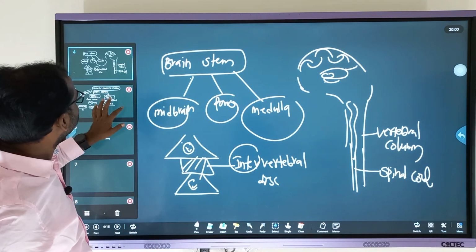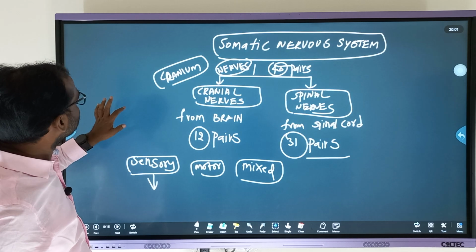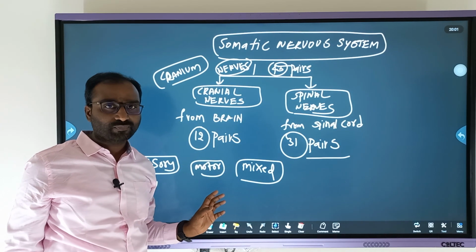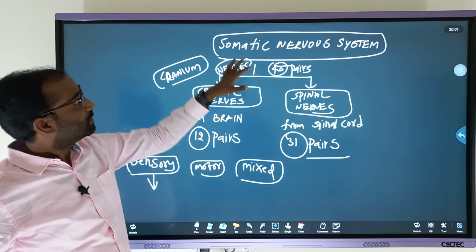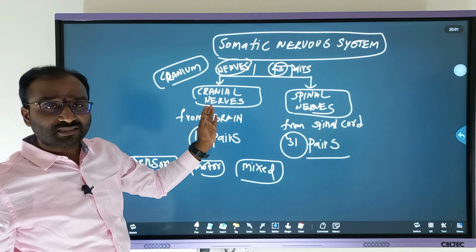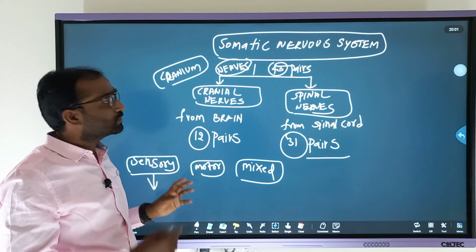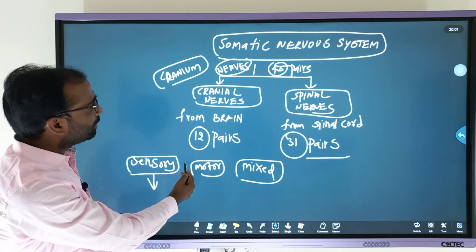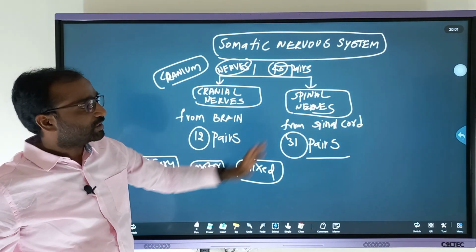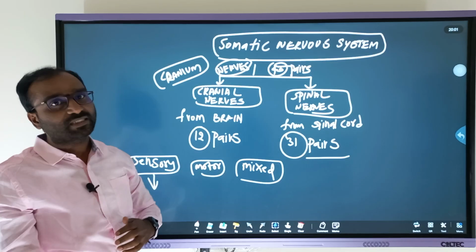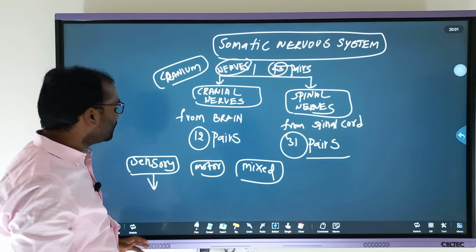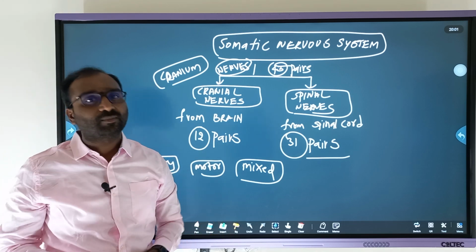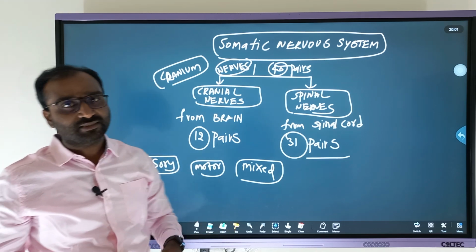Then along with that, PNS includes the somatic nervous system and autonomous nervous system. The somatic nervous system, based on the origination of nerves, has cranial nerves and spinal nerves. So total nerves are 43 pairs: 12 pairs of cranial nerves and 31 pairs of spinal nerves. Then followed by the autonomous nervous system, which includes sympathetic and parasympathetic. These both are opposite in function. I hope it's clear, right? Thank you.